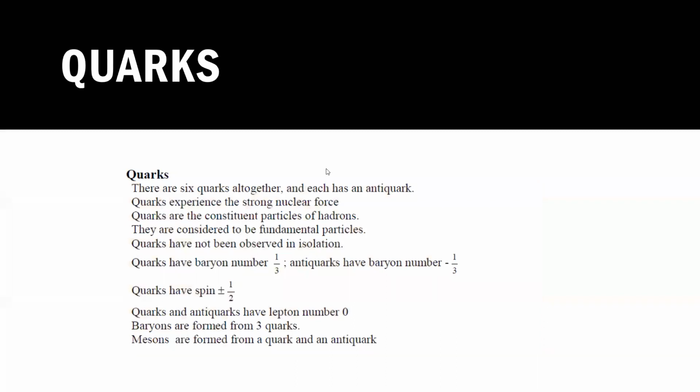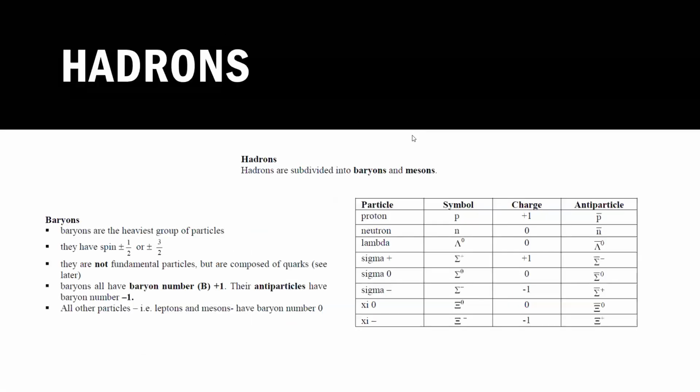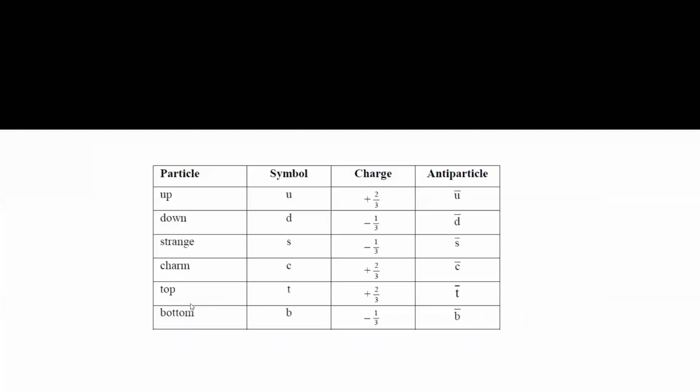Then you have to copy this table for the names of these particles and their charges with a symbol. Up symbol U, down D, strange S, charm, top, bottom. And this table is about their masses. You can see up, down, strange. So which one is a massive particle here? The top quark is a massive particle as compared to the others. First copy this table.